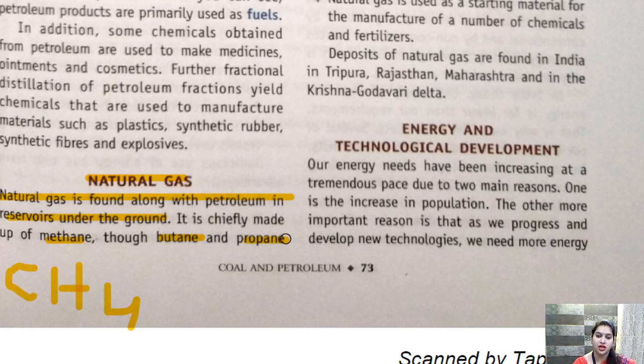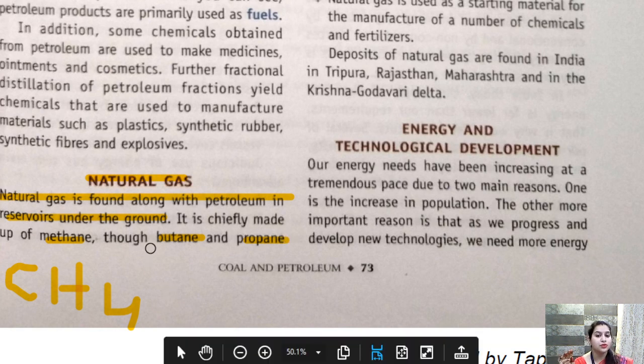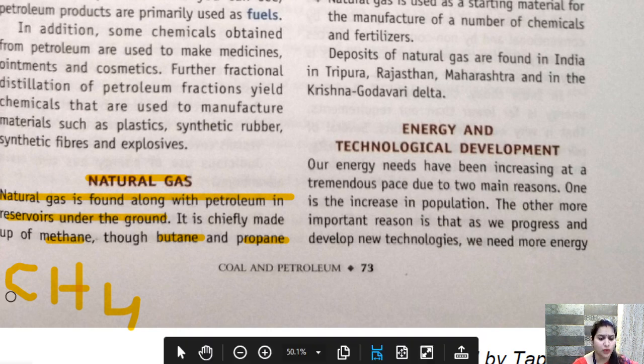What is butane? But means 4. Alright. Prop means 3. Alright. So let's see. We have meth, eth, but, prop, like this. Depending on the number of carbons, the name is changed. So methane contains 1 carbon. That is CH4.